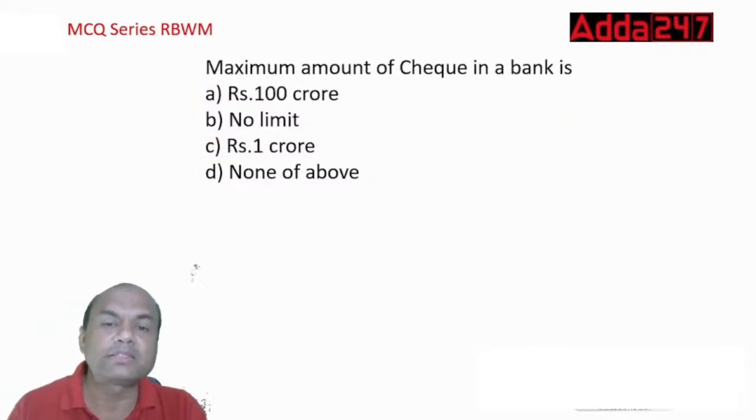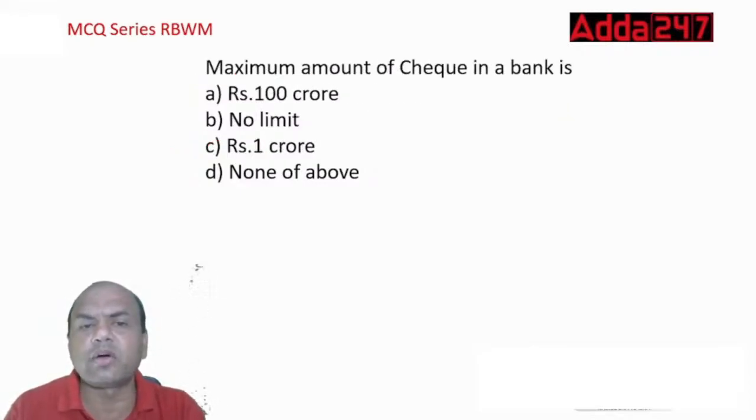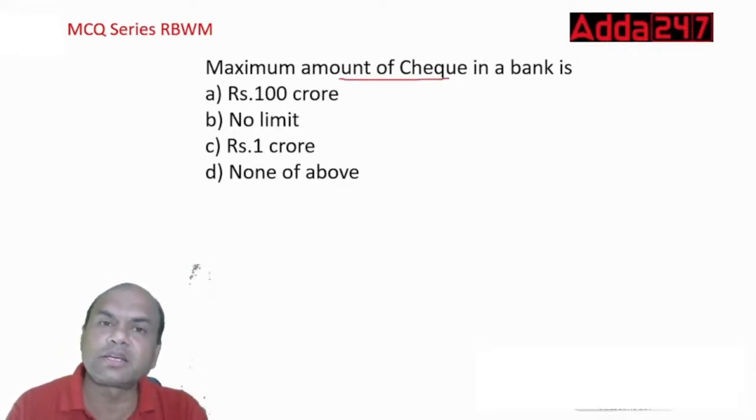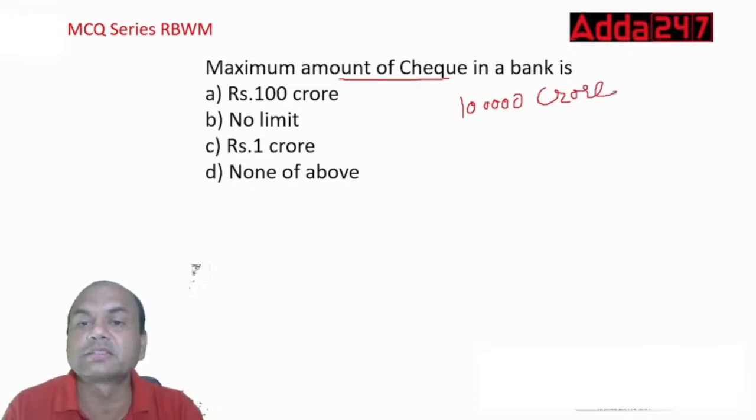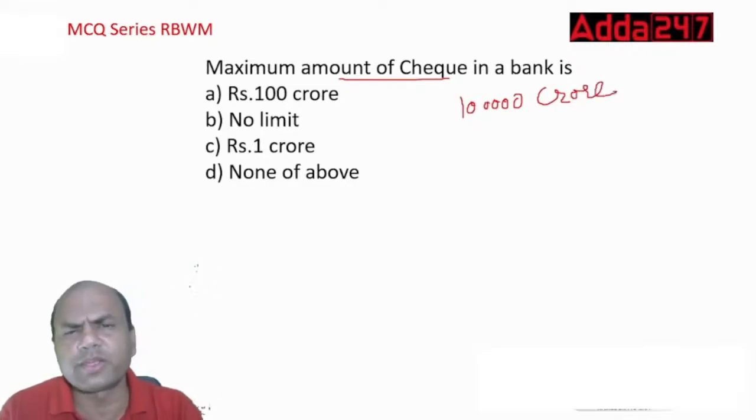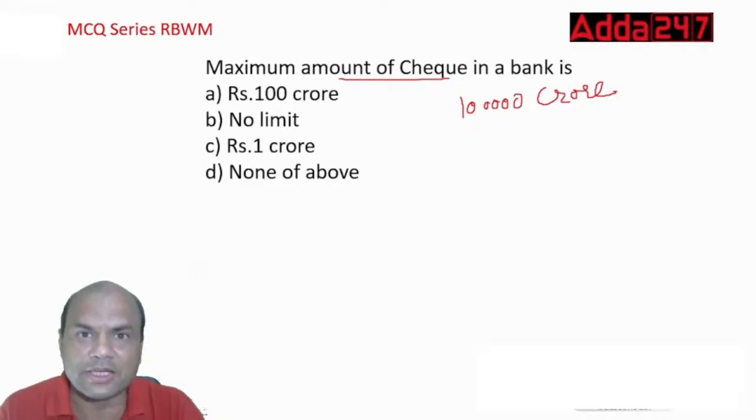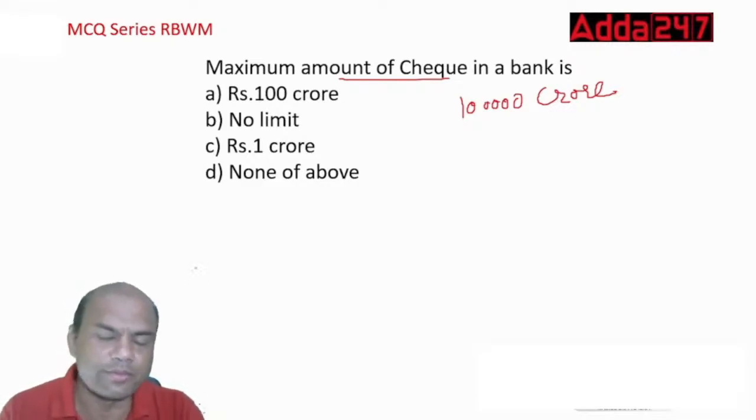Maximum amount of check in the bank: what is the maximum amount of check I can write? Tomorrow if I write a check to you of, let's say, 1 lakh crore, obviously I don't have that much balance, neither do you, okay?